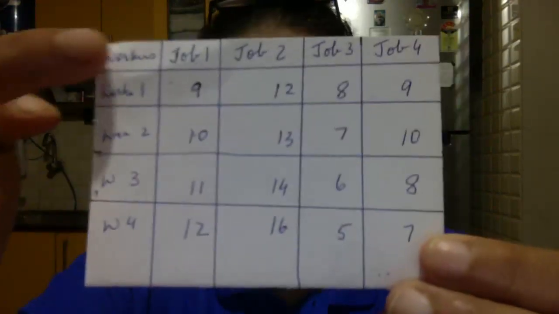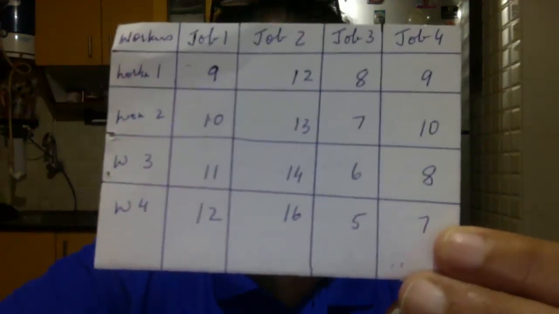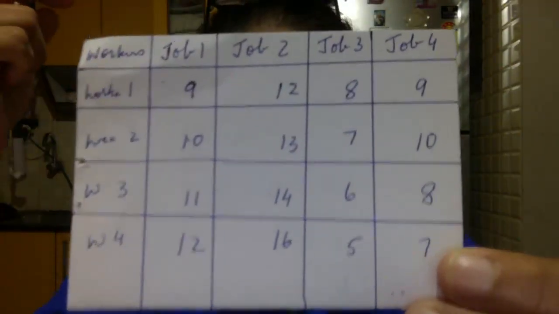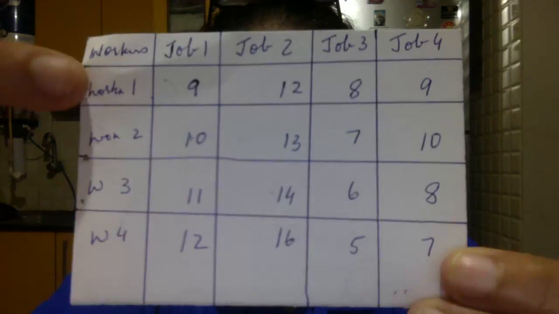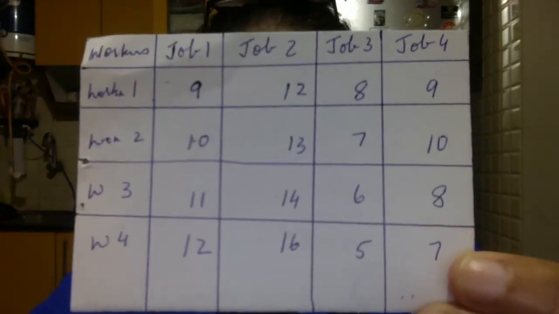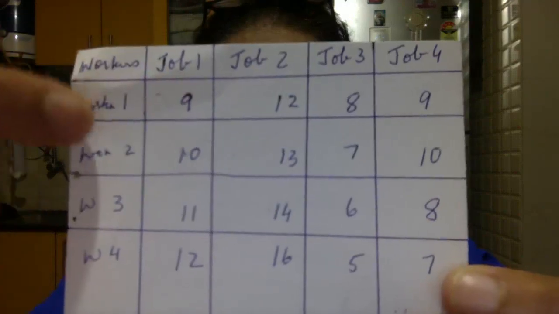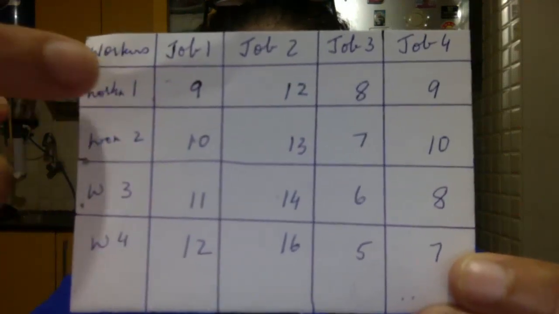Now, when you do a problem, the problem will come like this. You can see here there are workers and there are jobs: job 1, job 2, job 3, job 4, and workers 1, 2, 3, 4. Worker 1 takes 9 minutes to do job 1.